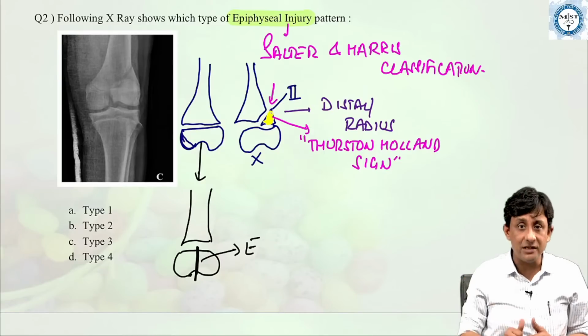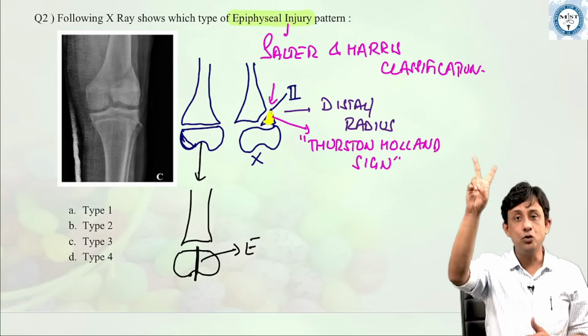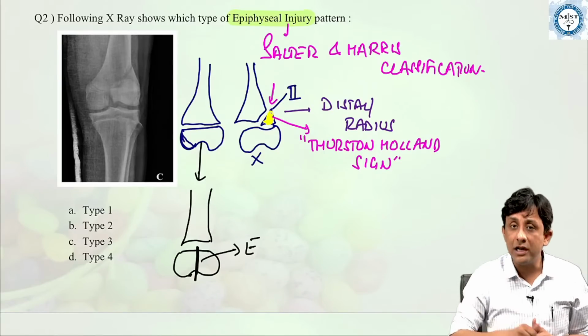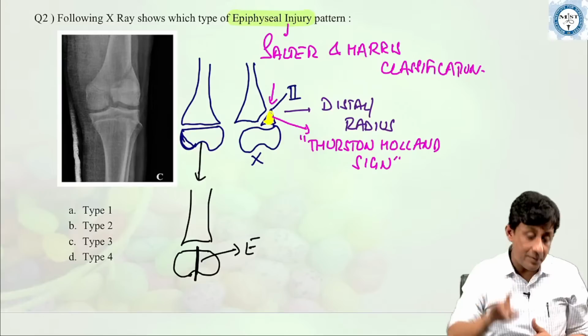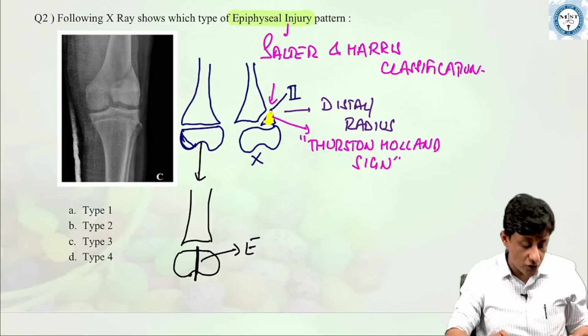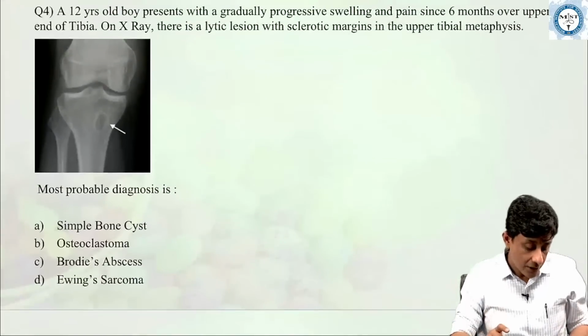Right? So, please remember Thurston-Holland sign seen in type 2. Please remember lateral condyle of humerus, a prototype for type 4 epiphyseal injury pattern. These are the most important two questions which come from this topic. Okay.